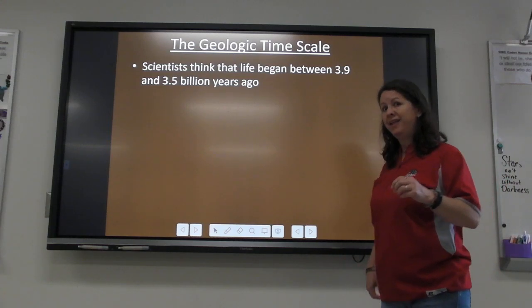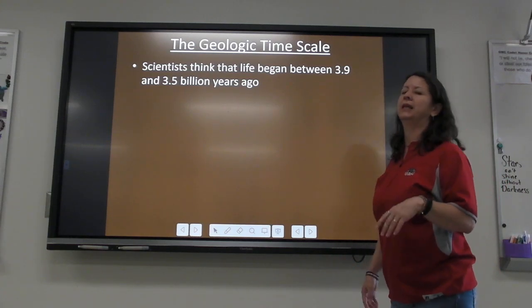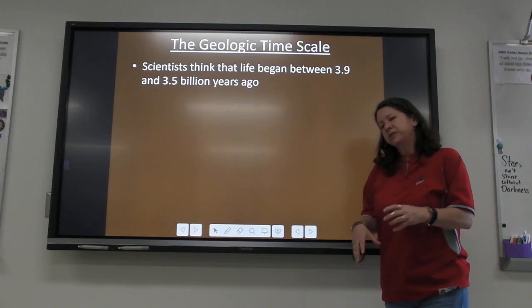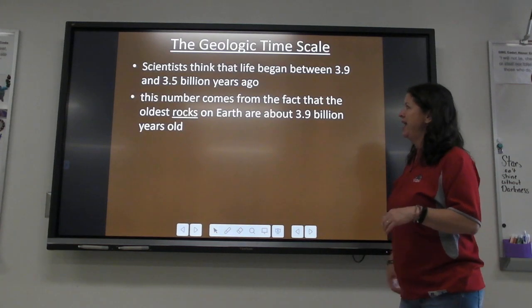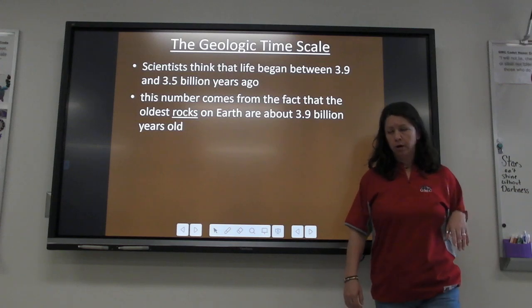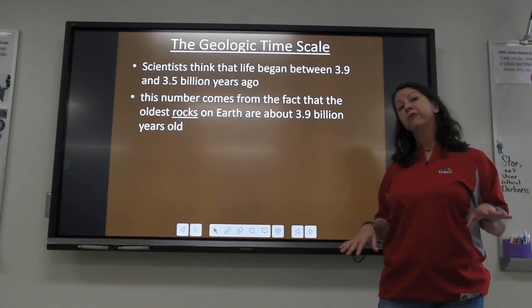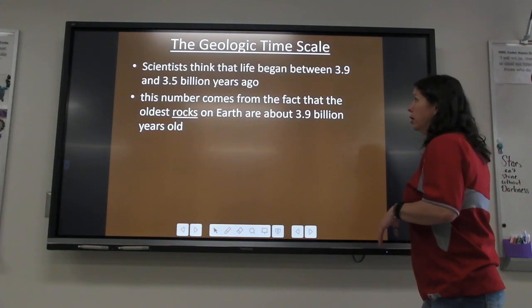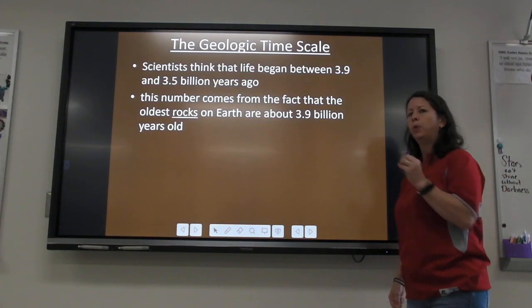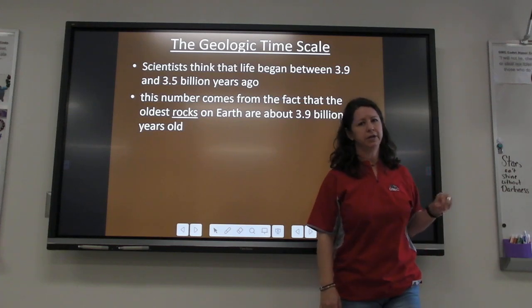All right, so scientists think that life actually began somewhere between 3.9 billion and 3.5 billion years ago. That's when they think we got the very first life on this planet, so the first cells. And they get that number from the fact that the oldest rocks that they have ever found on the planet were dated to about 3.9 billion years old.